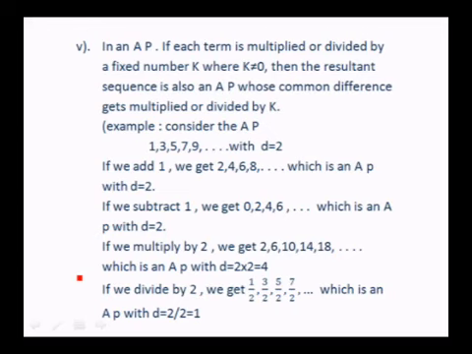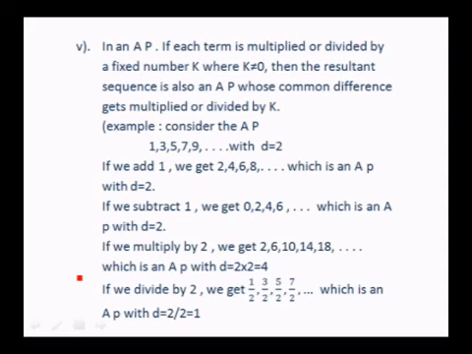We may just consider this with an example. If you take 1, 3, 5, 7, 9, which is an AP with common difference 2, if you add 1, we get 2, 4, 6, 8, etc., which is an AP with the same common difference 2. If we subtract 1 from each term, we get 0, 2, 4, 6, etc., which is an AP with common difference 2. If we multiply by 2, we get the AP 2, 6, 10, 14, 18, etc. Of course, here the common difference will be disturbed. You have to multiply the common difference also by 2. So D is 2 into 2, 4.